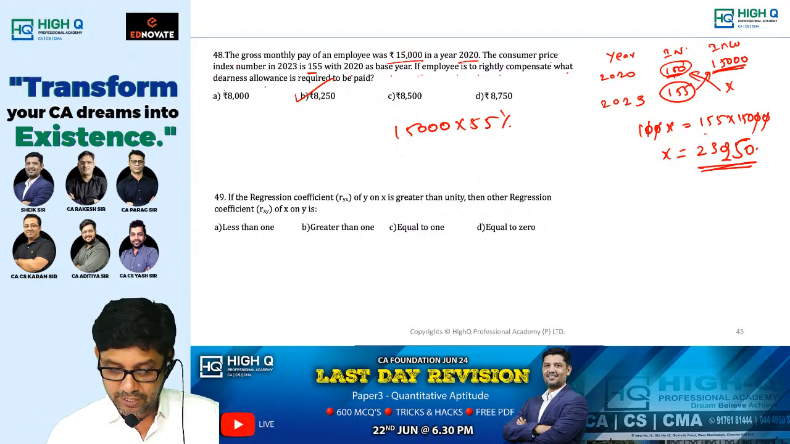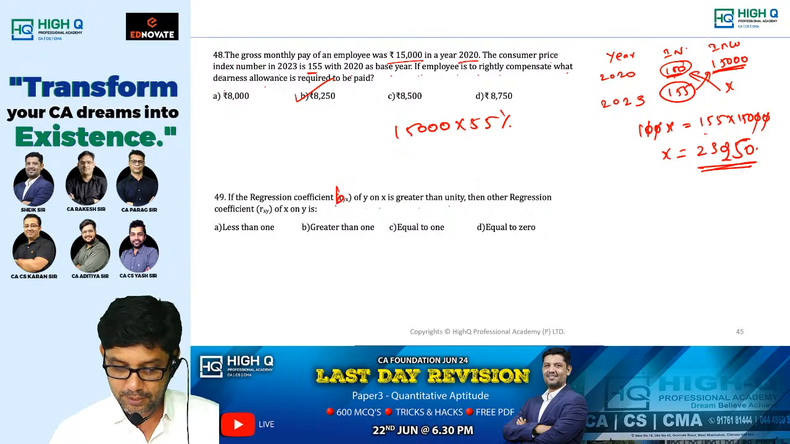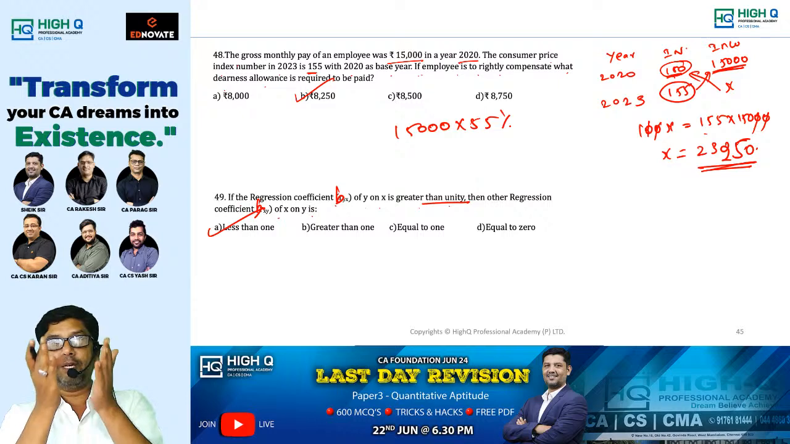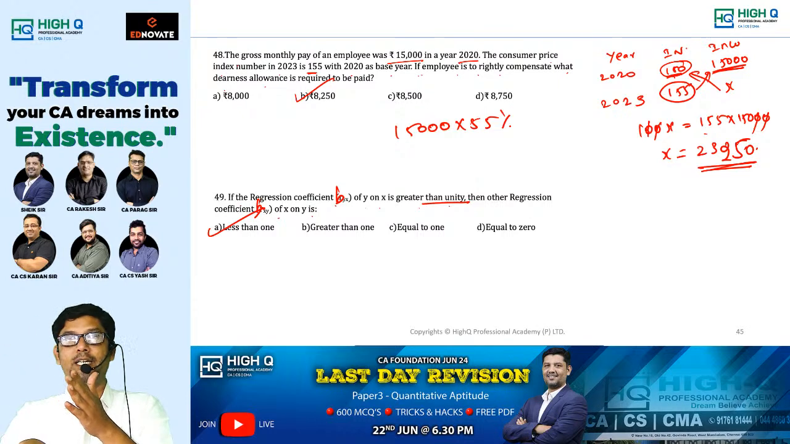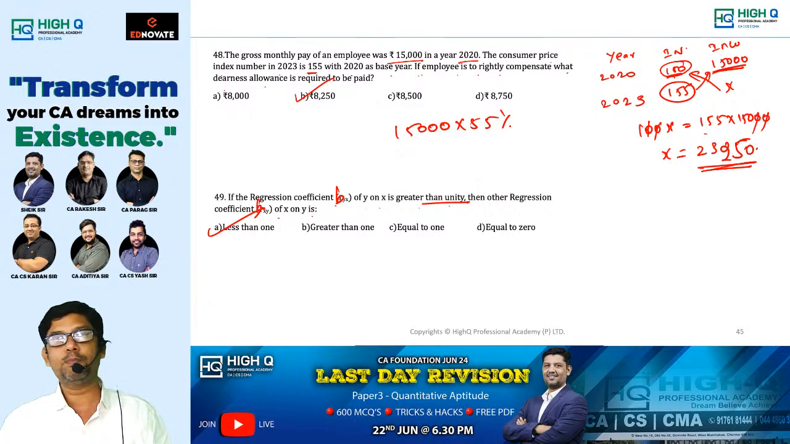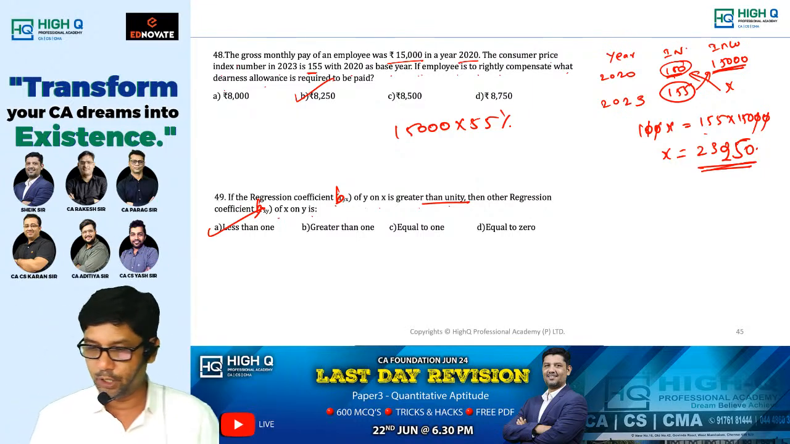Next step. If the regression coefficient BYX, Y on X, is greater than unity, then other regression coefficient BXY. Actually, regression coefficient must be B, it is not R. X on Y, if the first is greater than 1, it should be less than 1. See, the product of BYX and BXY should be less than unity. That is a property. If one coefficient is more than 1, other must be less than 1. That is a rule you need to follow.